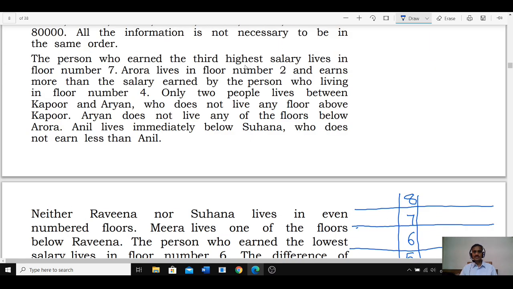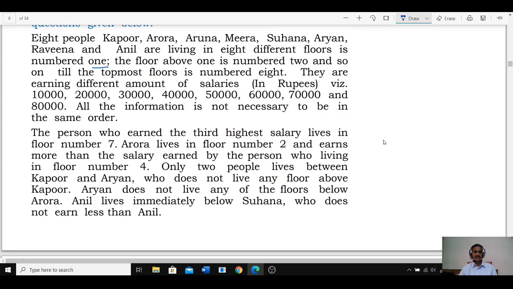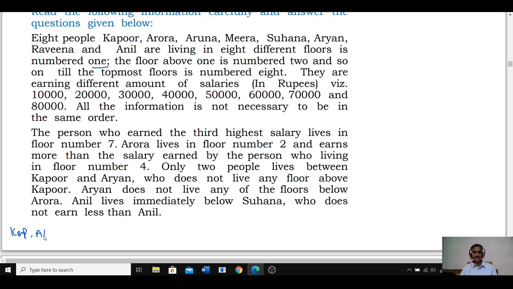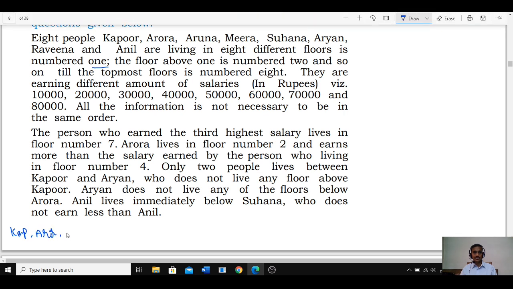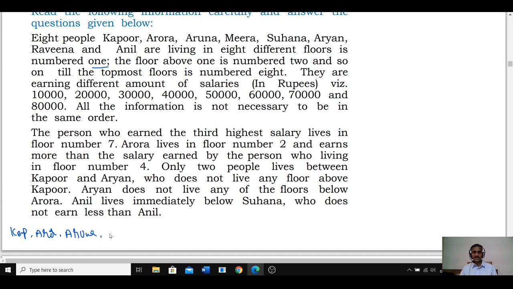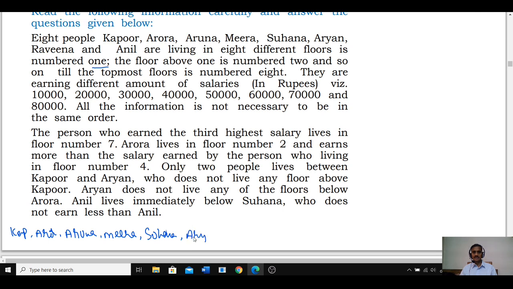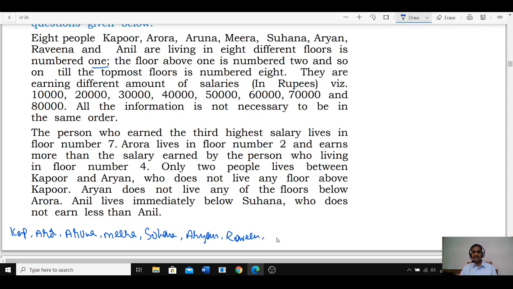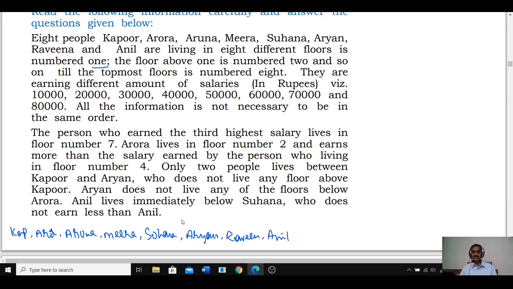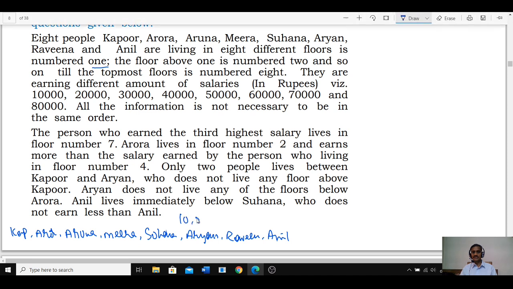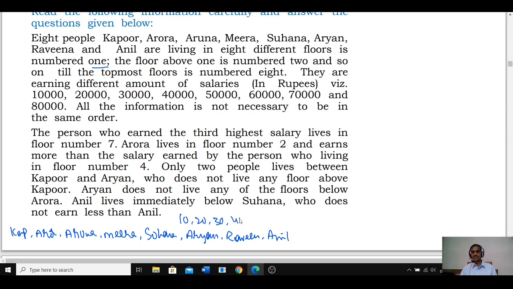The person who earned the third highest. Who are the persons here? Let us write down the persons: Kapoor, Arora, Aruna, Meera, Suhana, Aryan, Ravina and Anil are the 8 persons, and the amounts are 10,000 and 20,000, 30, 40, 50, 60, 70 and 80.